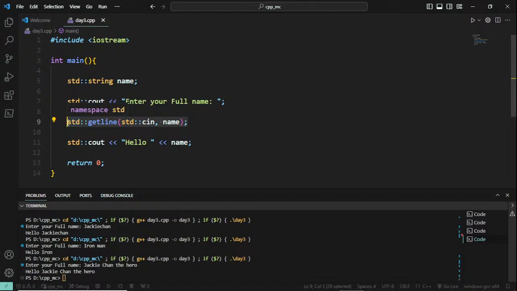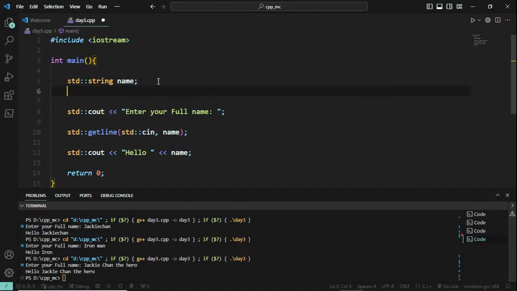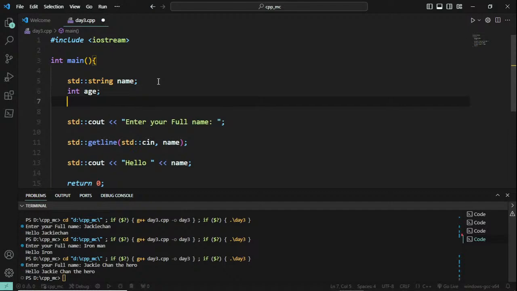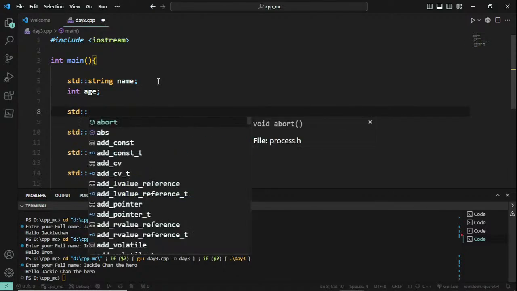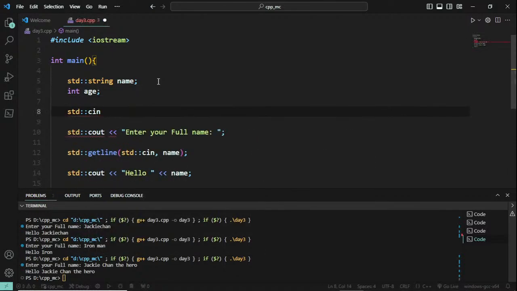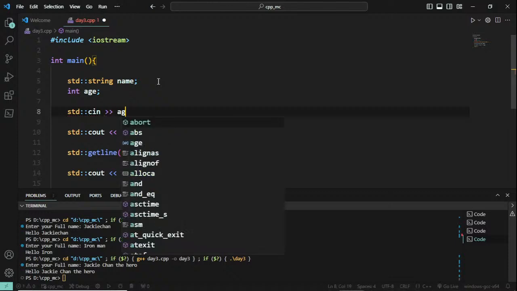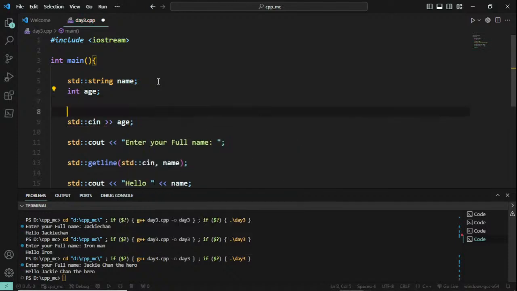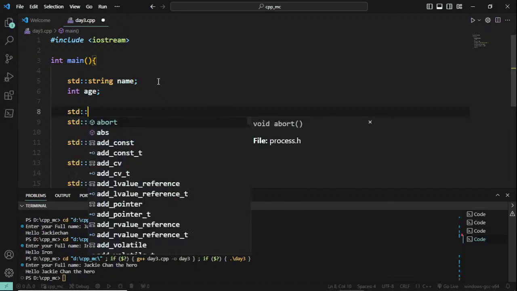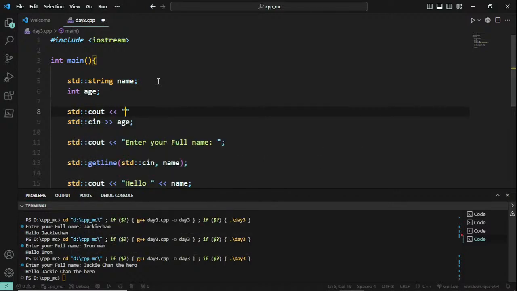So I am telling you, these are all some faults which you can fall into, so you have to be careful in these places and you have to take necessary actions. For example, I am going to declare integer age, and I am going to use standard console input and store it in age. Before that I will also enter standard console output, enter your age.